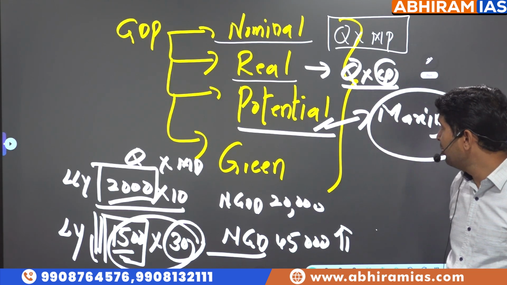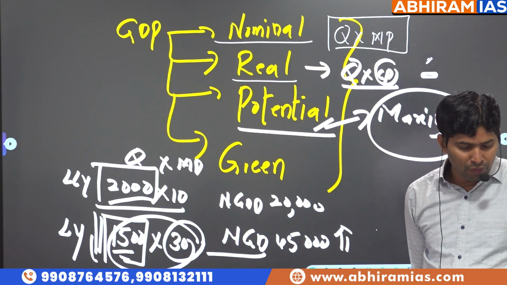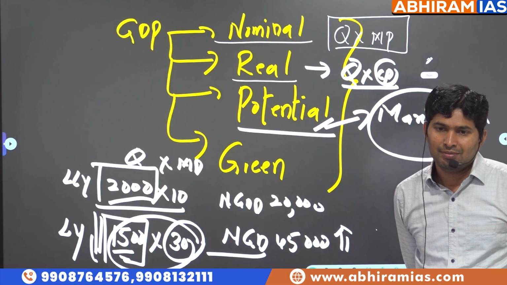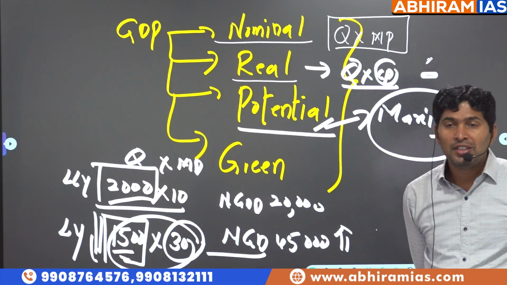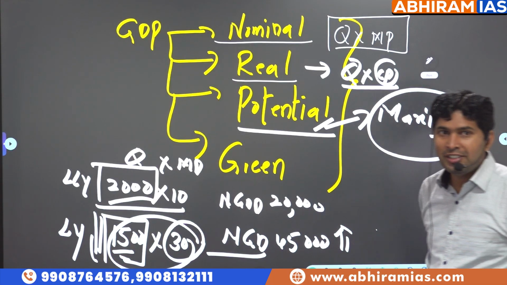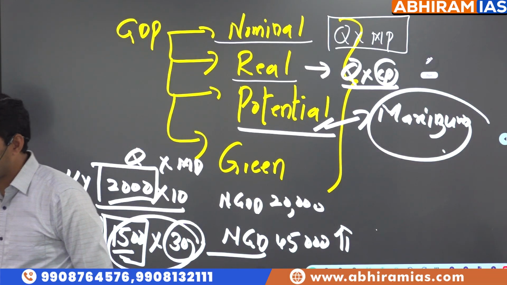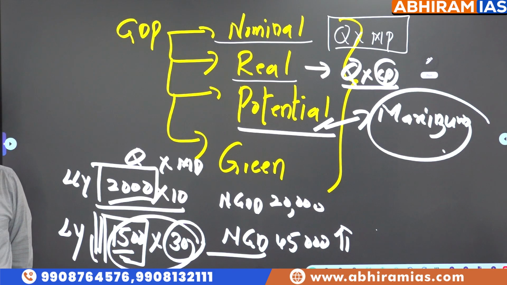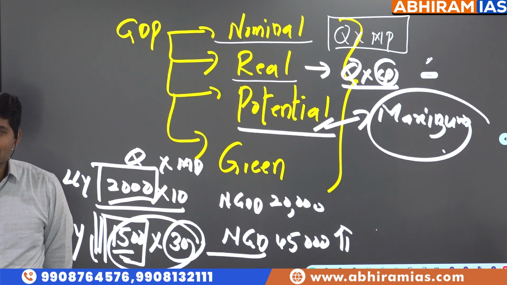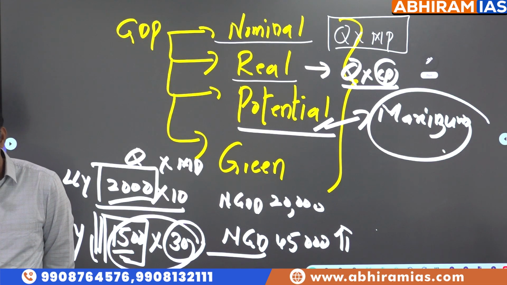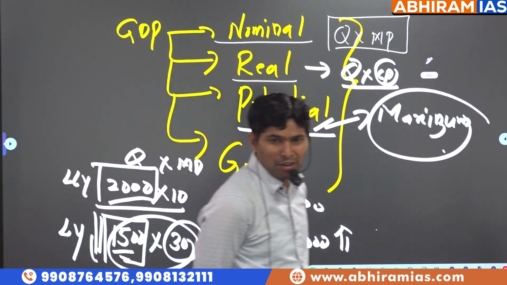See, potential GDP is like asking how many hours you can study in a day. Potentially 24 hours. But without disturbing your health, your personal life, your preparation, family time, maximum how many hours can you study? 12 hours is also too much, but still, probably potential. His potential is 12 hours.